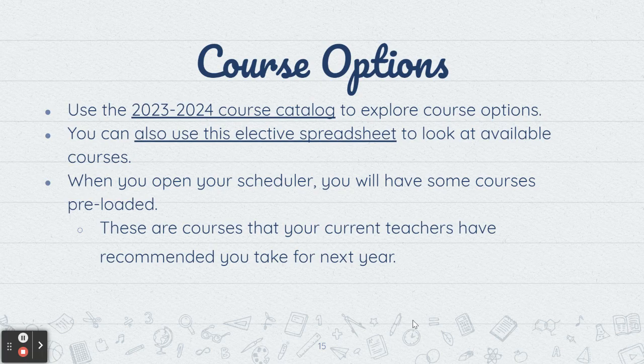Okay, so now let's talk about the courses that you get to request. So you can use the 23-24 course catalog to explore your course options. This course catalog is available on the Moline High School website. And there's also an elective spreadsheet that you can look at to look at available courses. Both of these are also going to be available in the grade level Google Classrooms. After you watch this video, you can go in there and click on them there if you would like.